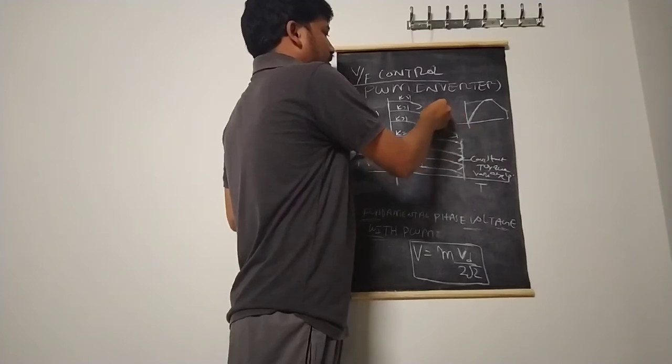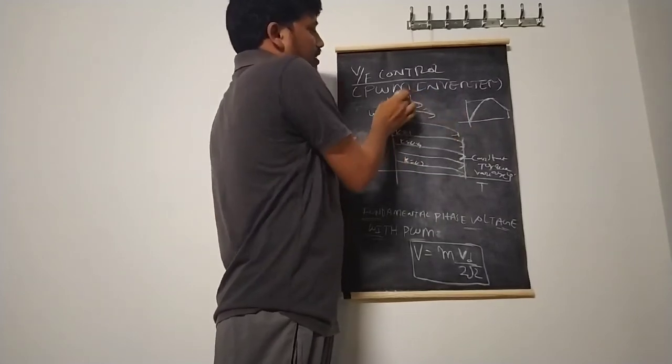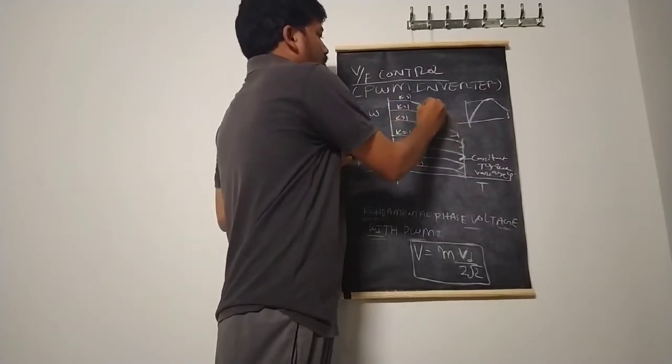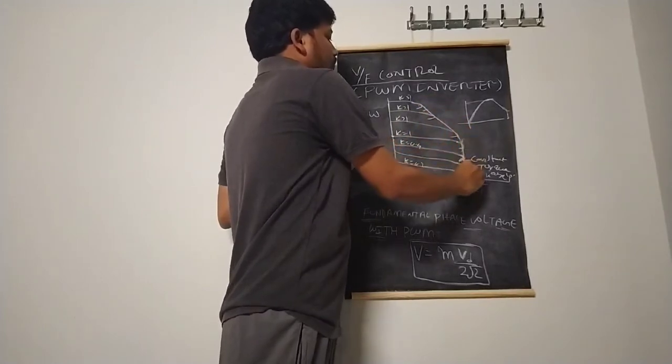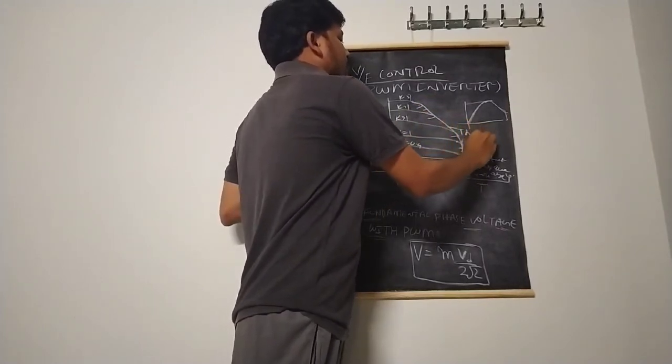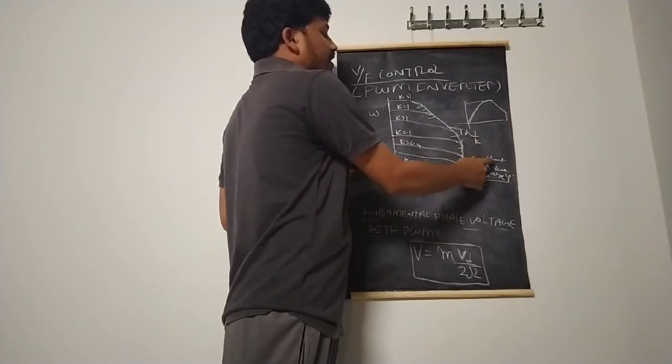From here to here, T decreases further. So T maximum decreases like that. So in this observation we can conclude that T is proportional to 1 by k here, while T is independent of k here.